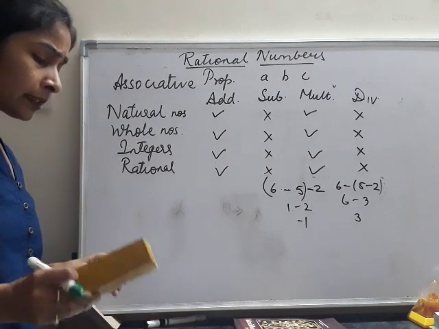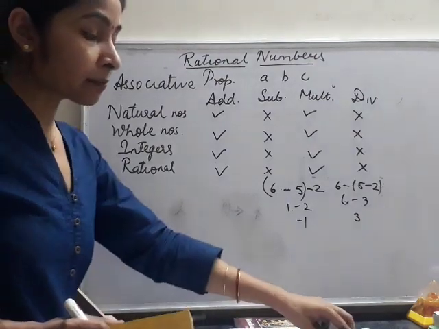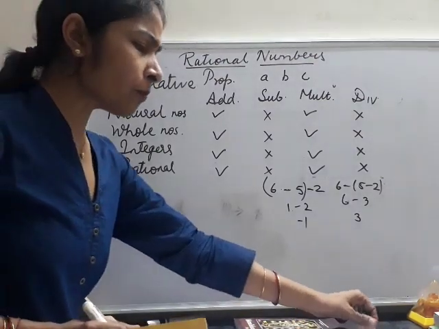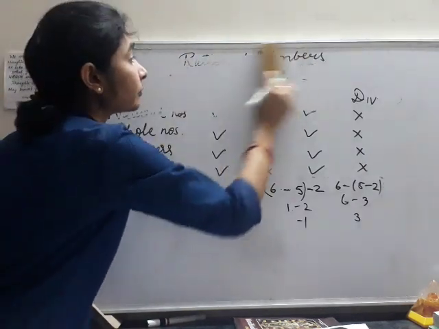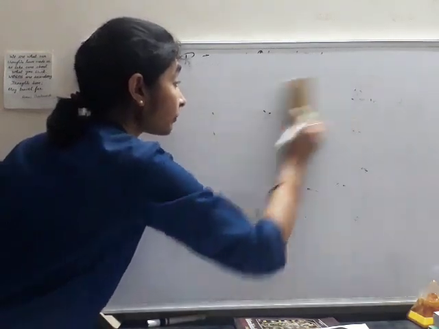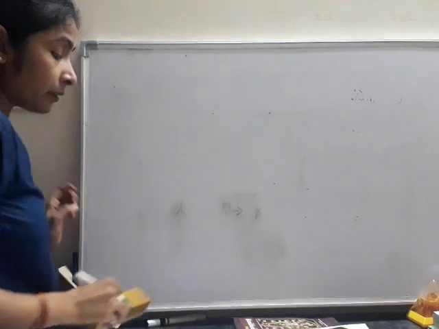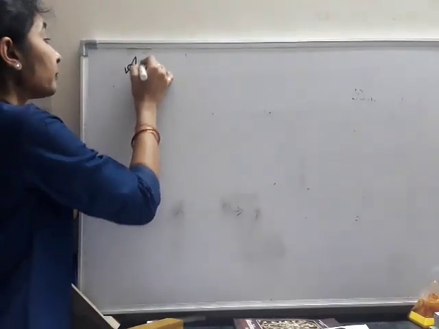Now, these are the properties related to the various mathematical operations. A few more properties are related to 0 and 1. The property related to 0 is that 0 is called the additive identity. Why is it called the additive identity?